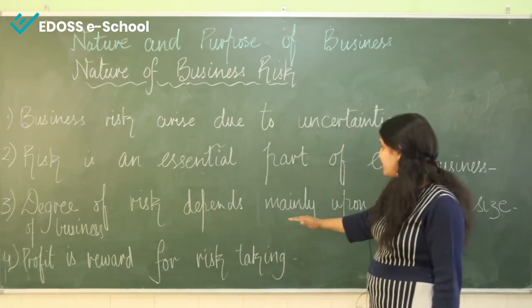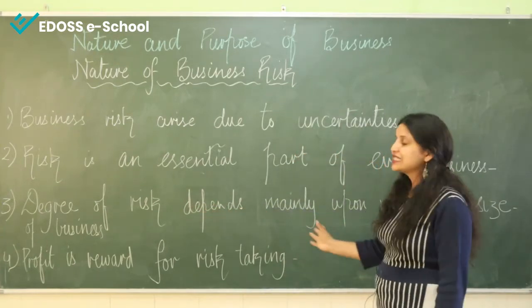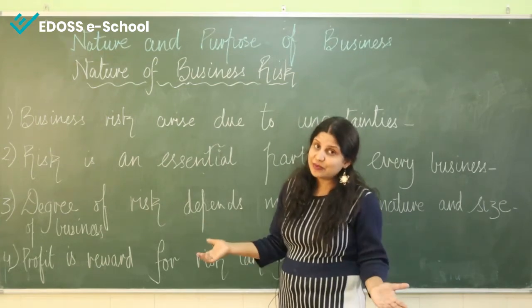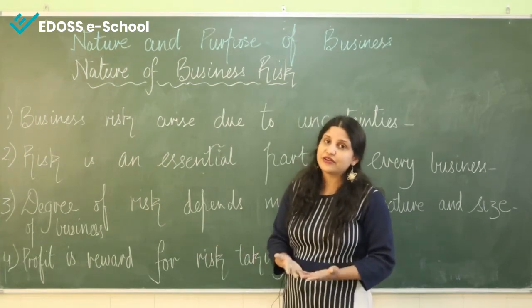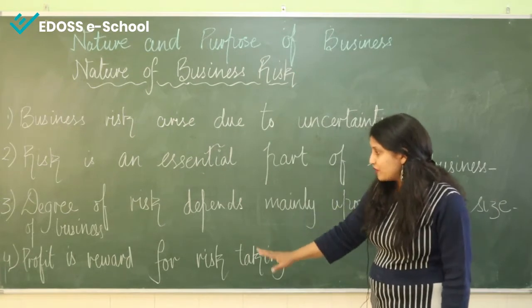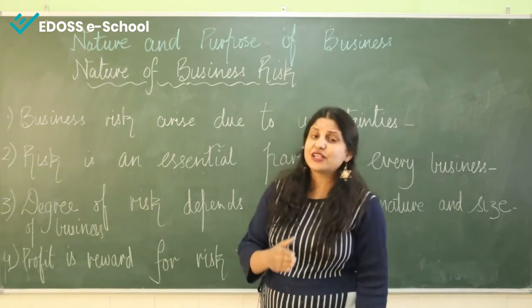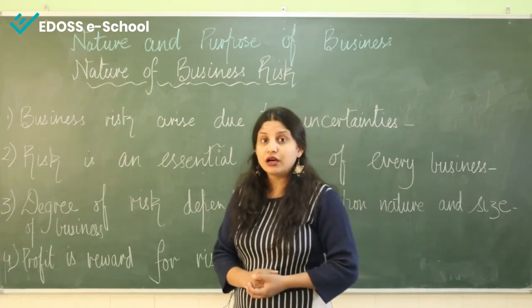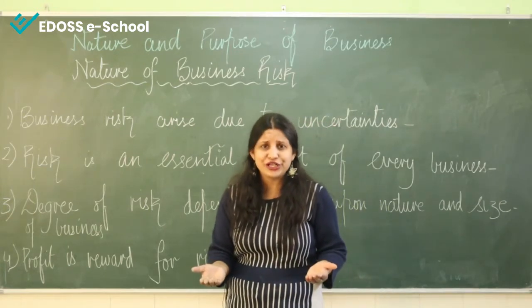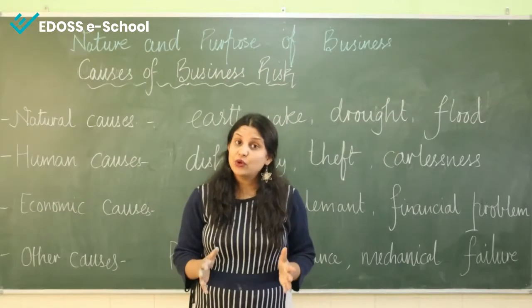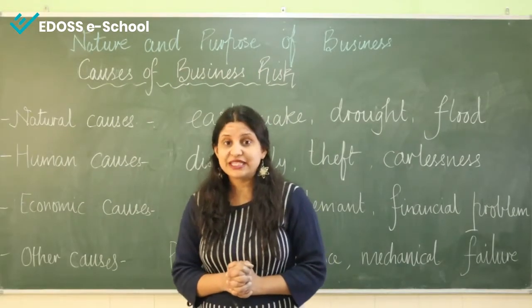Degree of risk depends mainly upon the nature and the size of the business. So if the business is big, risk is big. If the business is small, risk is low. Profit is the reward for risk taking. So if the businessman is taking the risk, definitely he can earn profit. But if he is not ready to take risk, there can't be any profit. Now let's learn the causes of business risk.